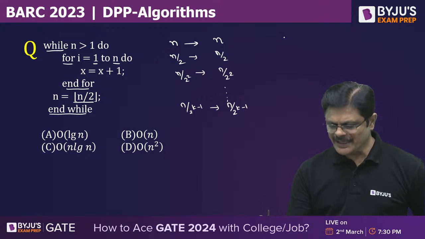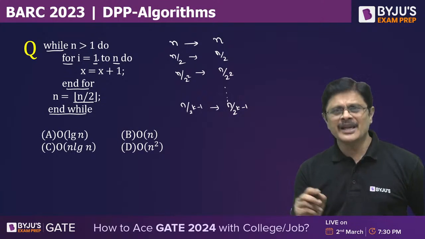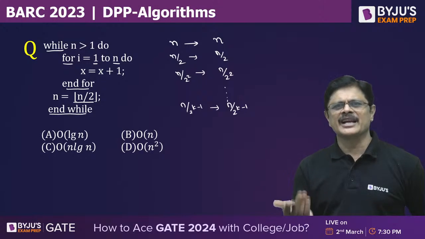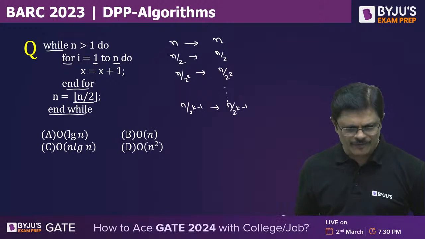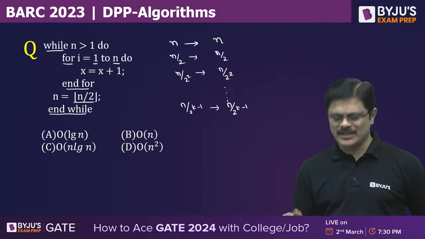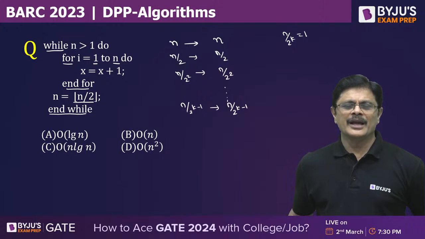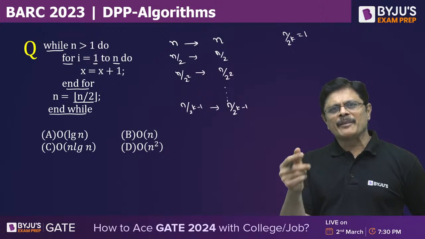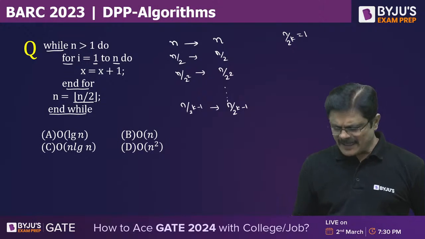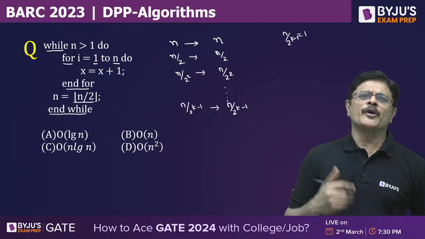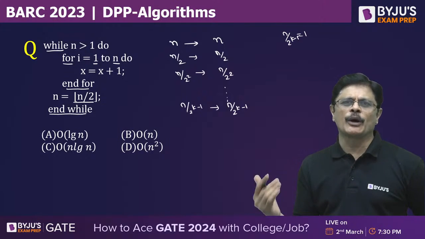So we can assume that this has to be up to that particular one you are going to iterate, my dear friends. Next time what happens, it becomes 0 and you come out of the loop. If you take n by 2 power k is equal to 1, when n by 2 power k plus 1, it would be 0, obviously you come out of the loop.